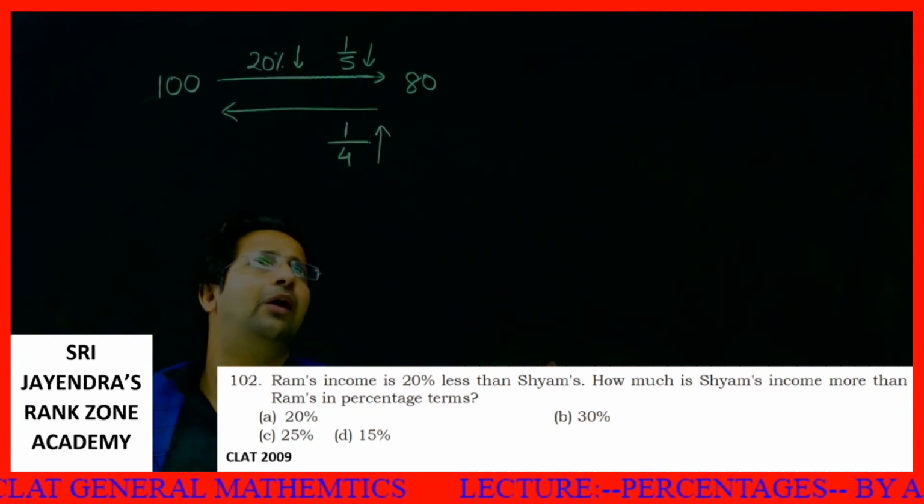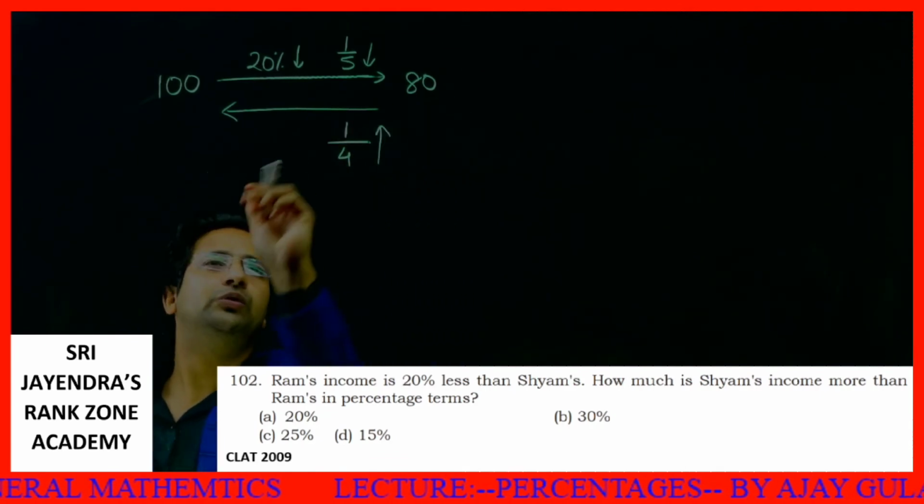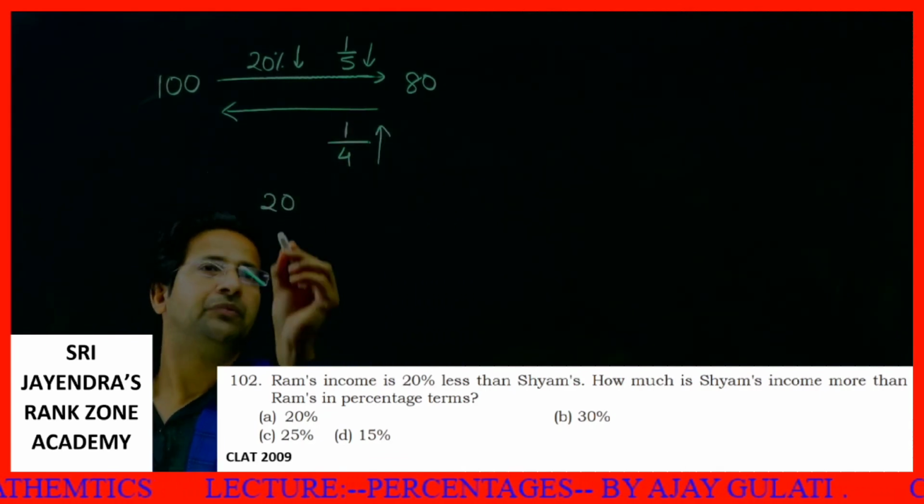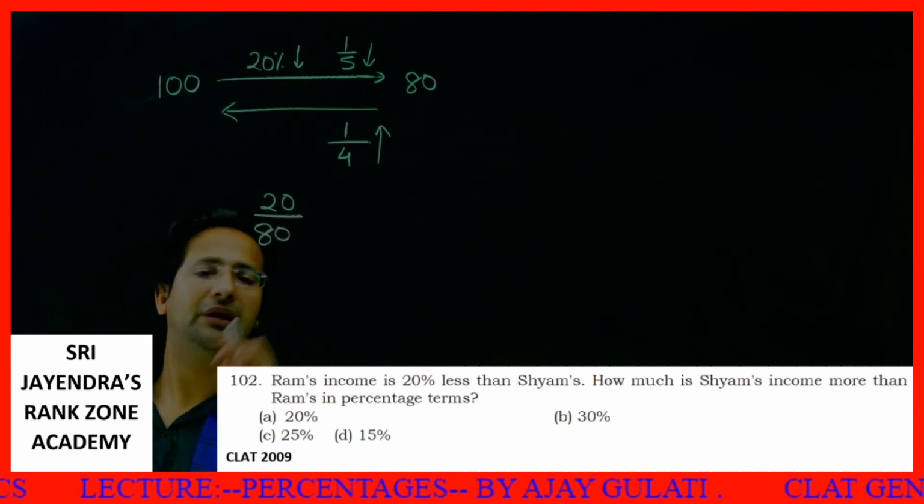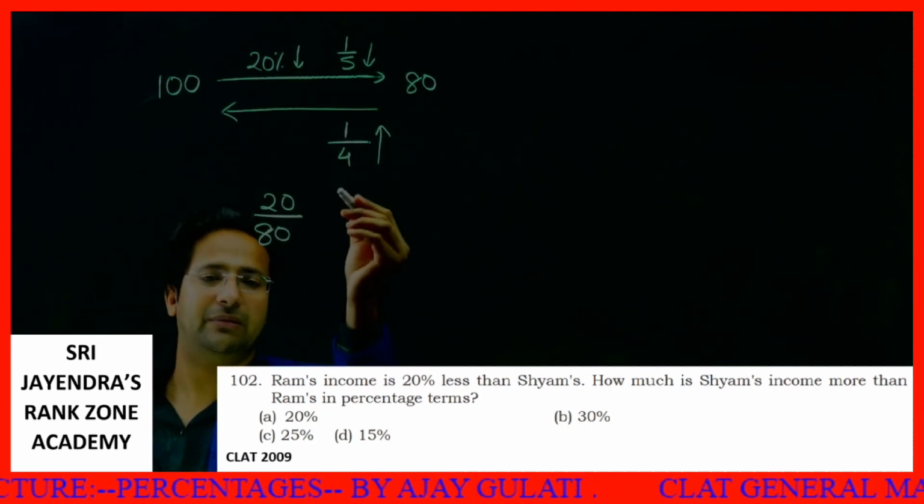You can check it. See, 80. How much do you need to add to 80? You need to add 20. You need to add 20 over 80. What is 20 by 80? It is 1 by 4.